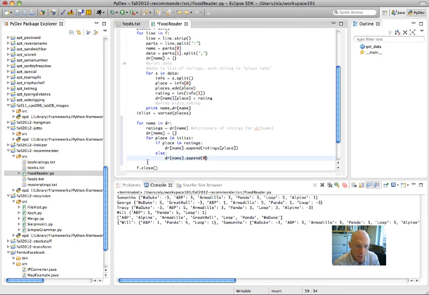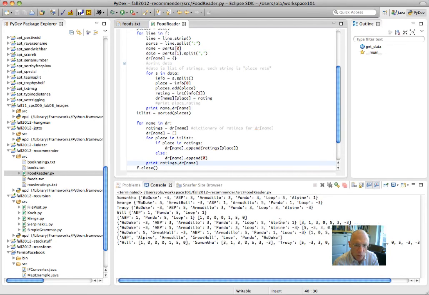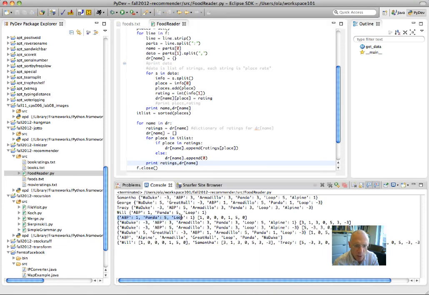Actually, for debugging, I'm going to try to debug something. I'm going to say print ratings dr name. So let's just see this debugging stuff. Here are my ratings for the first person. Is that Samantha?